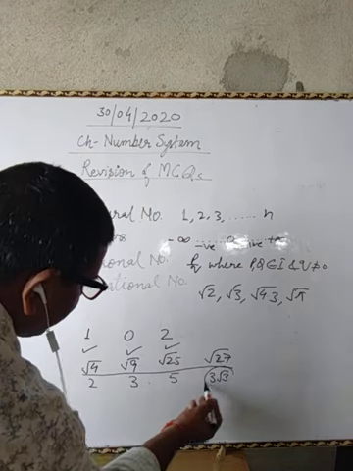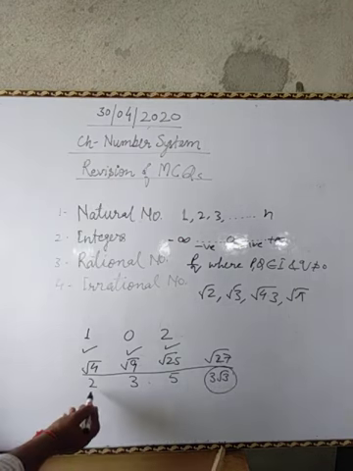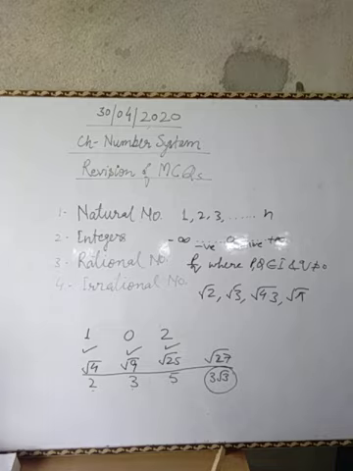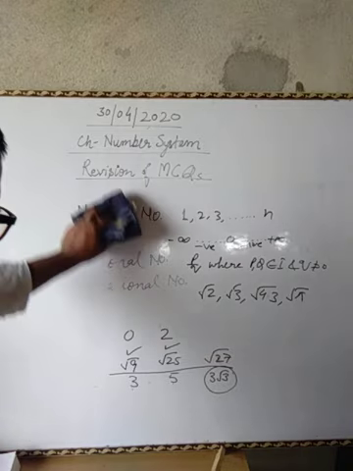So 3 root 3 is the different one, because all these 2, 3, 5 are rational, but 3 root 3 is not a rational number. Got it?